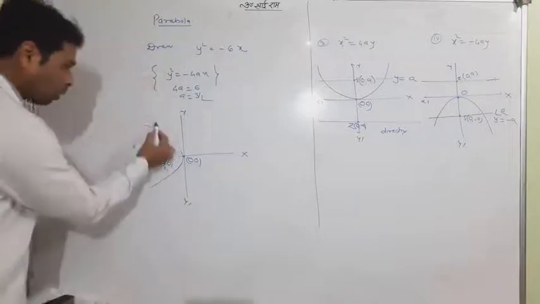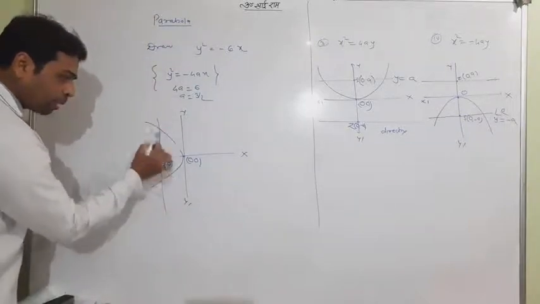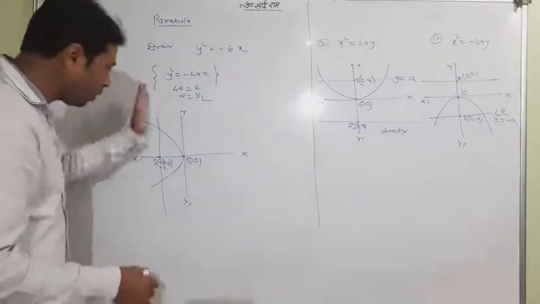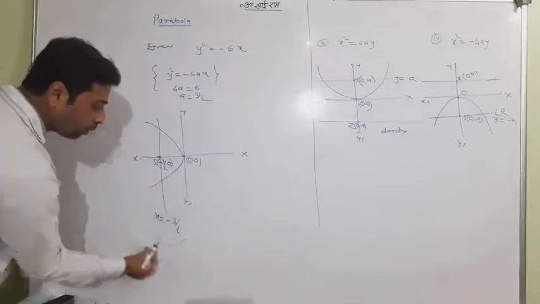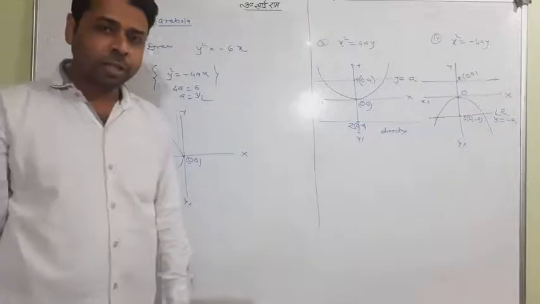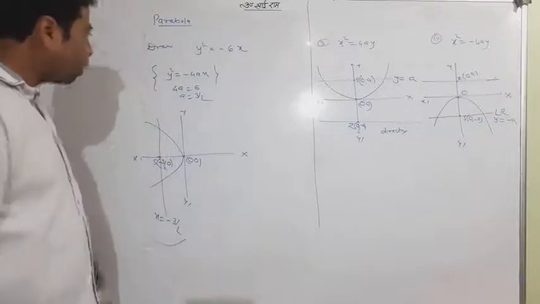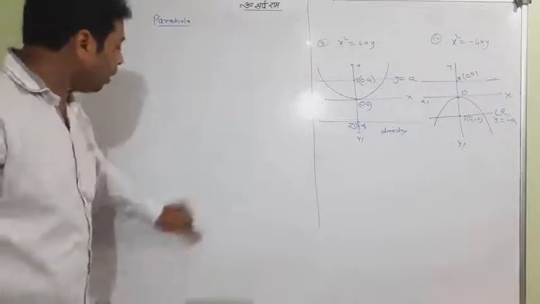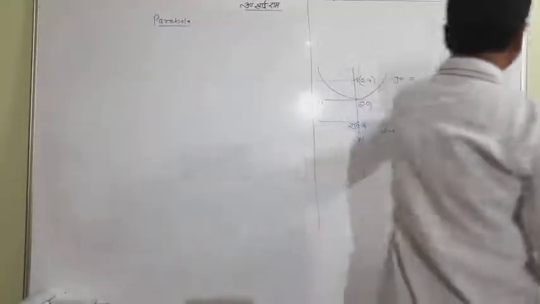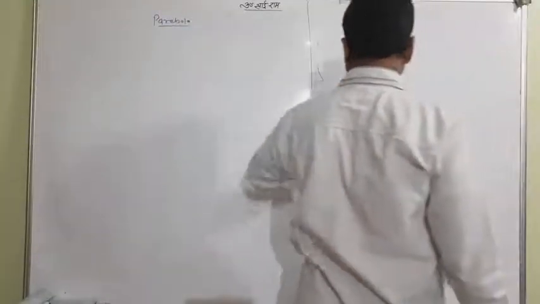And this is called latus rectum, which is passing through the focus S. If I ask you what is the equation of the latus rectum? Parallel to the y-axis, x equal to minus 3 by 2. This is the equation of the latus rectum. This kind of condition will come and you have to draw the parabola. In a quick way, I tell you the next thing, which is actually important.